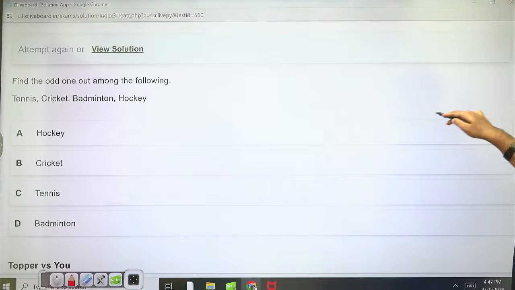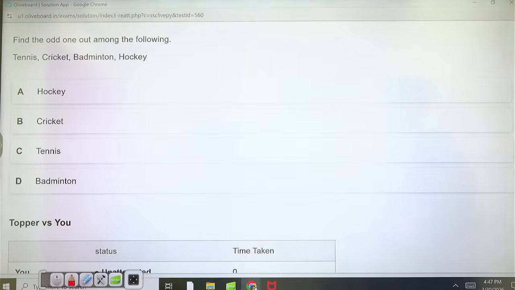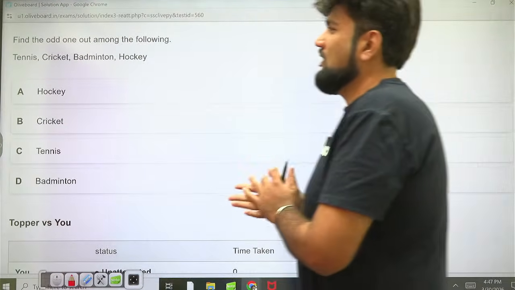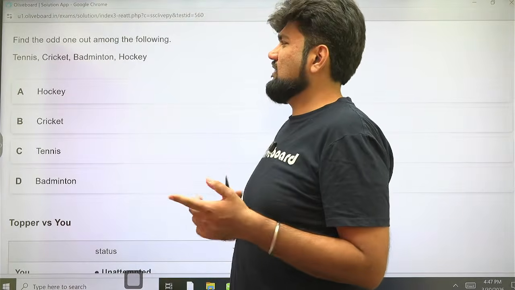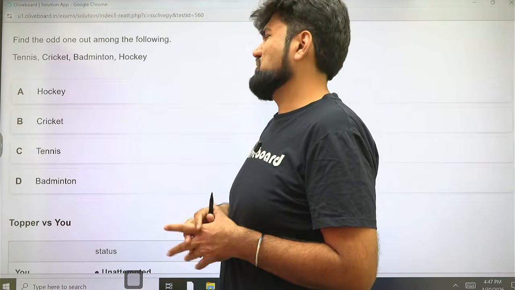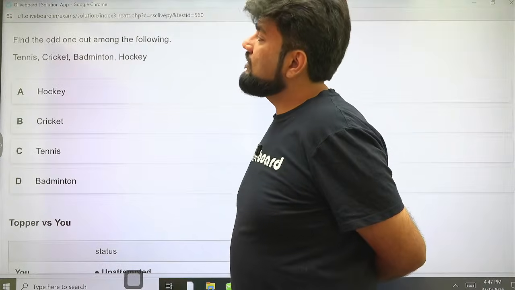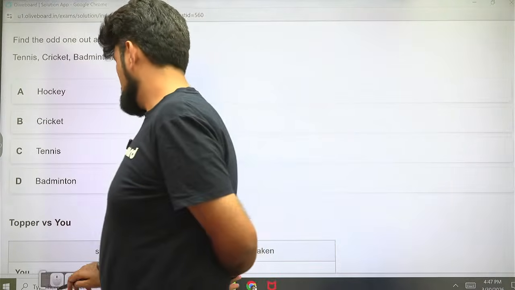Next. Find the odd one out. Tennis, cricket, badminton, hockey. Tennis with a racket, badminton with a racket. But hockey is with a hockey stick, cricket is with a bat. Number of players? No, they're different everywhere. What else can we say?